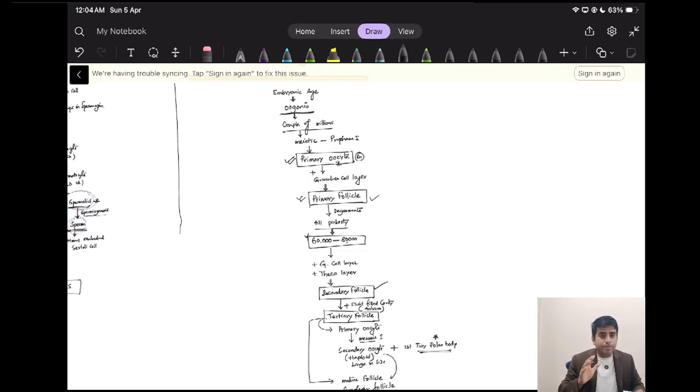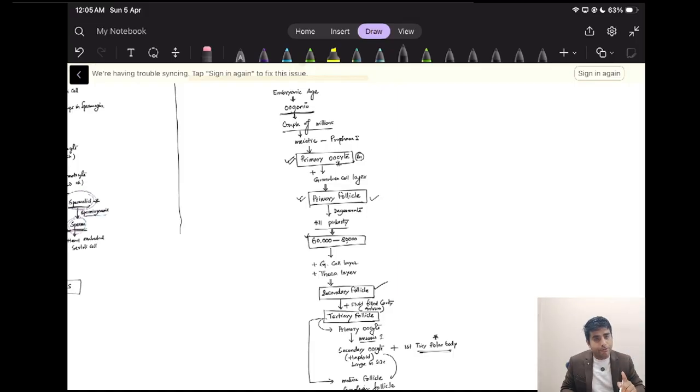The primary oocyte, along with the granulosa cell layer, forms the primary follicle. Those follicles gradually degenerate and reduce in number. At the age of puberty, only 60 to 80,000 primary follicles remain.